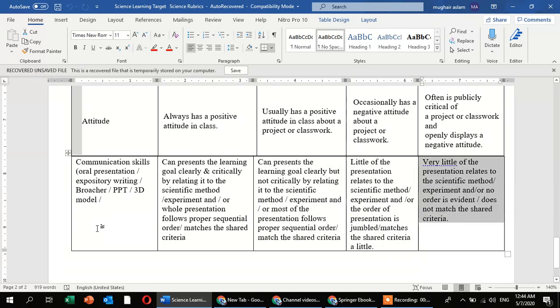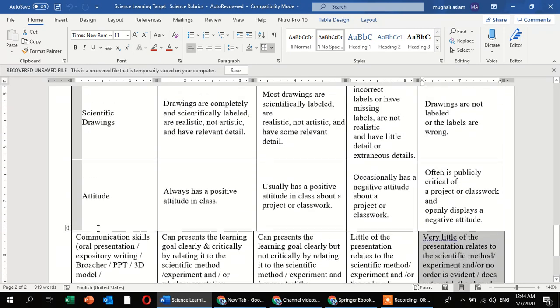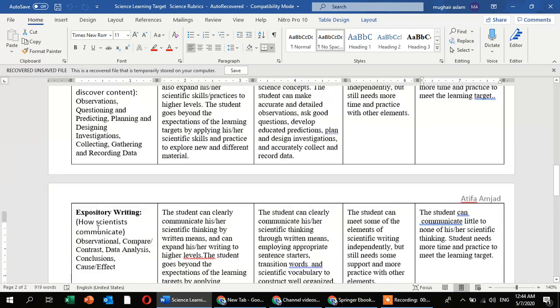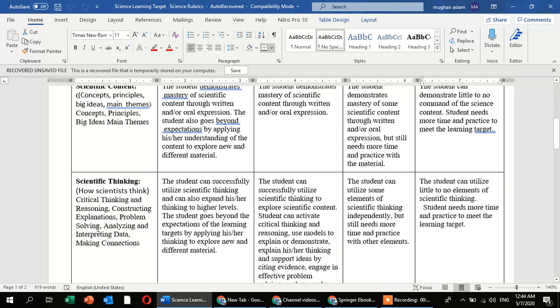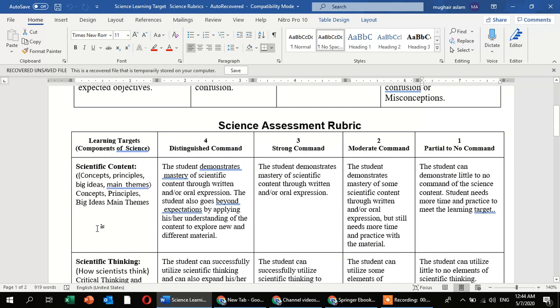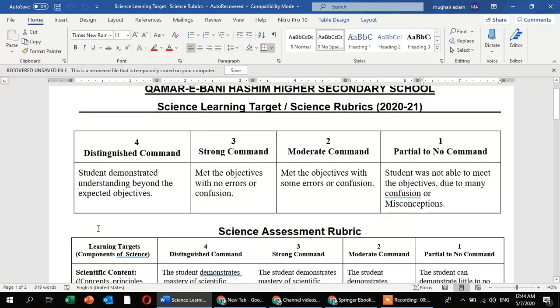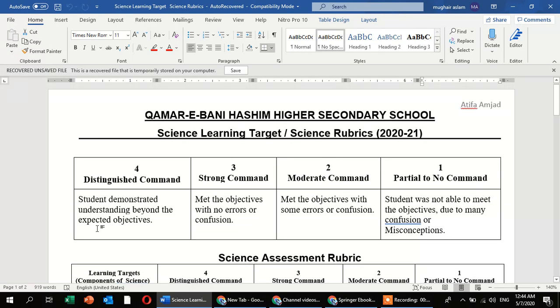Okay, now these are all the learning targets of science content. When you are working on your model, your PowerPoint presentations and other things, you must follow these points in order to get your learning boosted up.